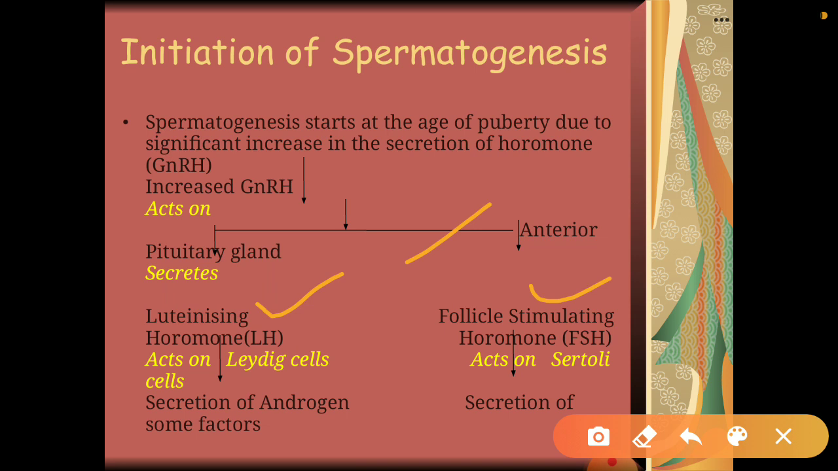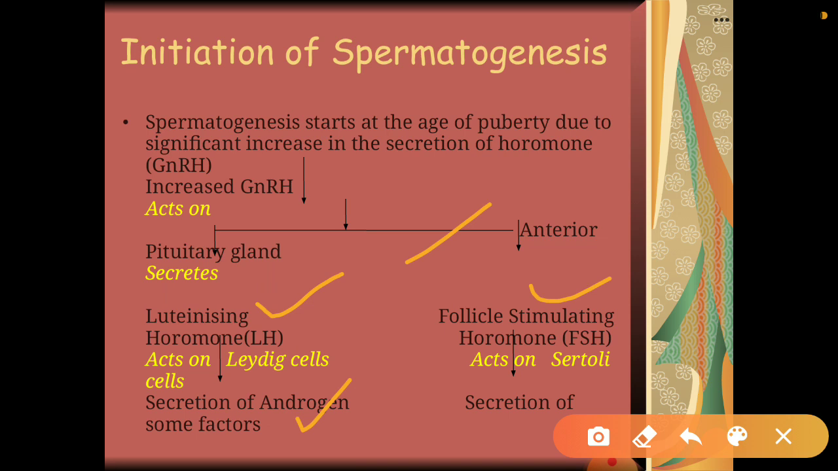Okay, now LH directly acts on Leydig cells, which are very important cells, and these Leydig cells are responsible for secretion and synthesis of androgen. Okay, in males, one of the androgens found is testosterone. So Leydig cells act on androgen, and they secrete androgen, that is testosterone, and this helps in the process of spermatogenesis.